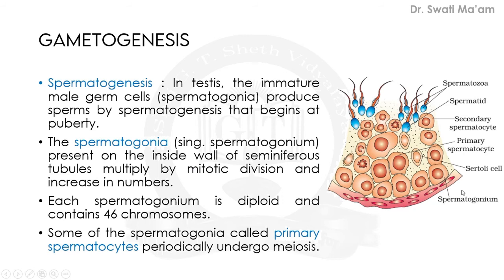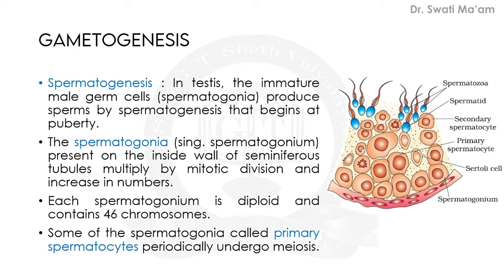the primary sex organ, that is the testes in males, and ovaries in females, we all know, and they will produce sperm and ovum. Right now we are discussing only spermatogenesis, that is the formation of sperms, which occurs in the testes in males.